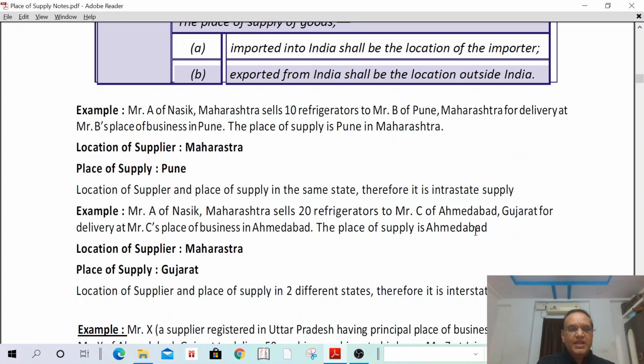So who is the supplier? The supplier is here. What is his location? Maharashtra. So location of supplier is Maharashtra. Who is the recipient? C. And where are the goods delivered? The goods are delivered to Gujarat. Therefore, place of supply is Gujarat. So location of supplier is Maharashtra. Place of supply is Gujarat. In such a case, location of supplier and place of supply are in two different states. Therefore, it shall be treated as an interstate supply.